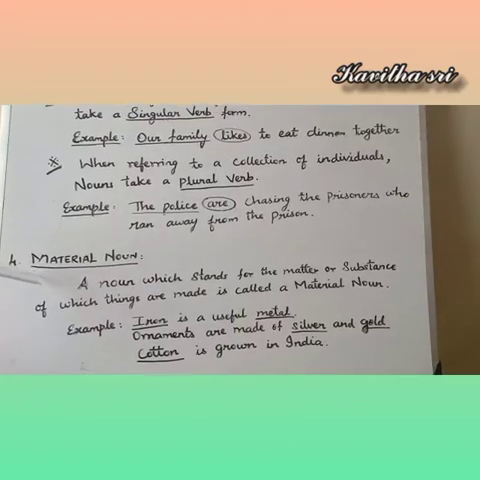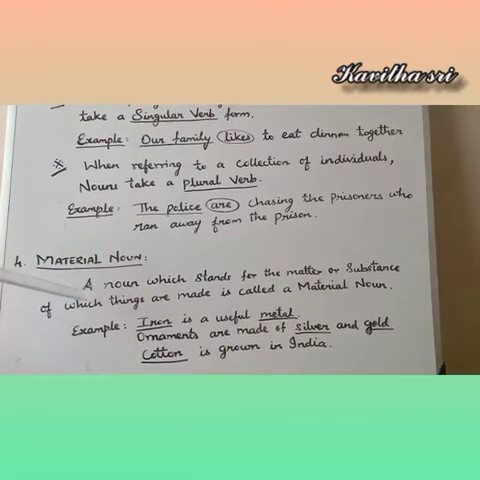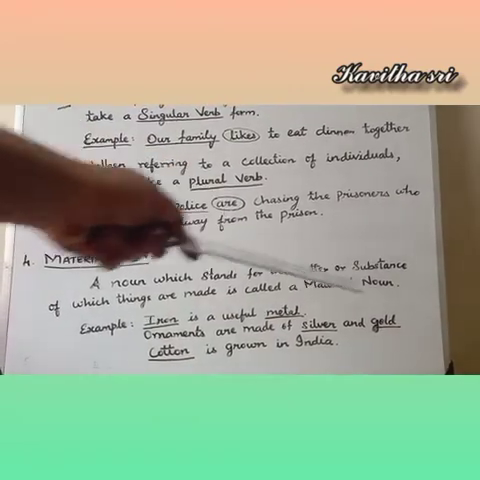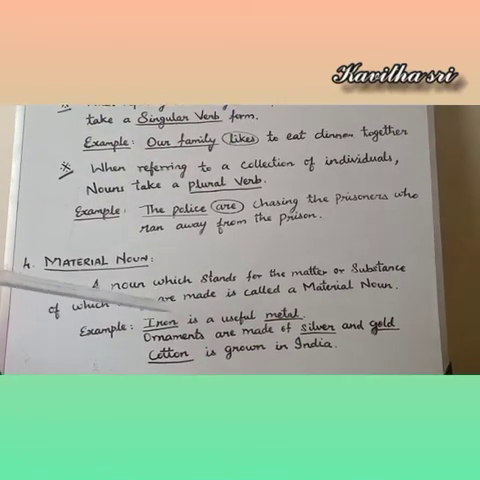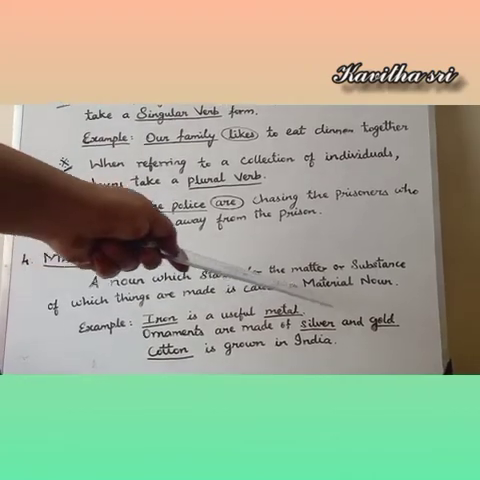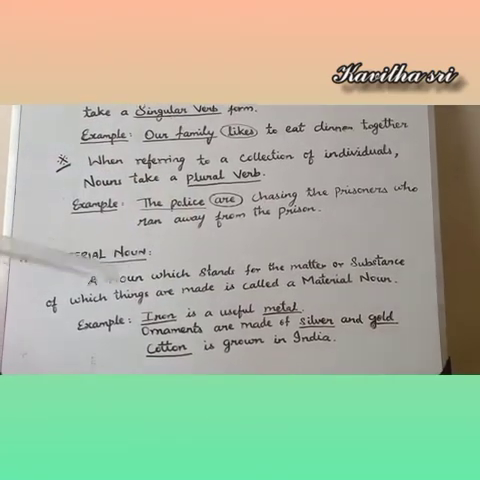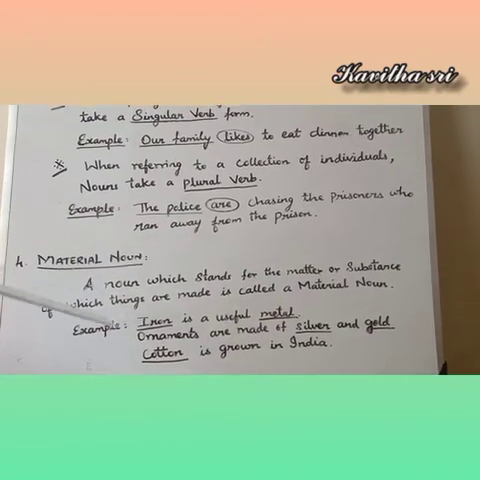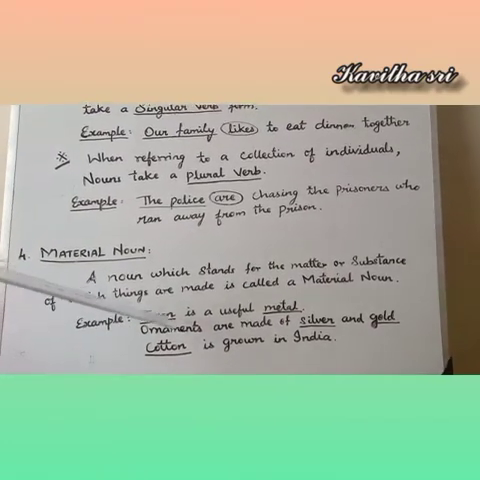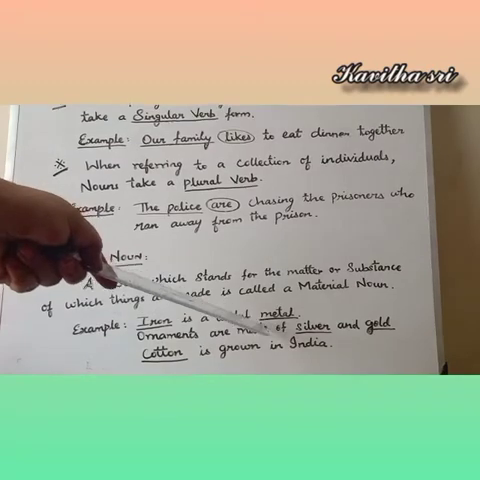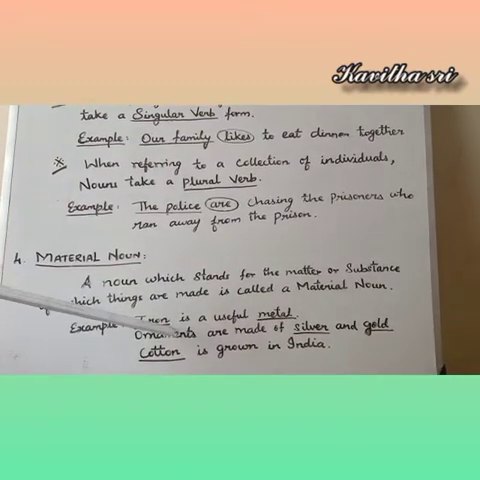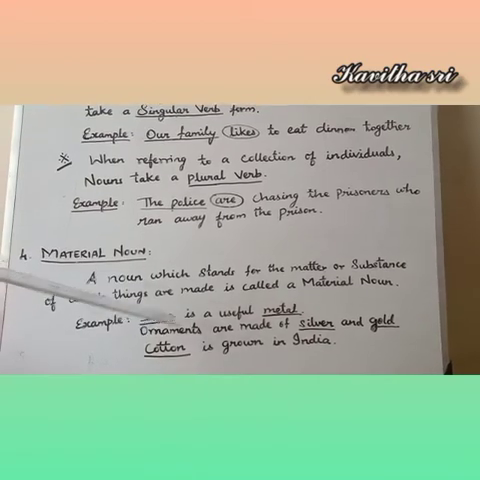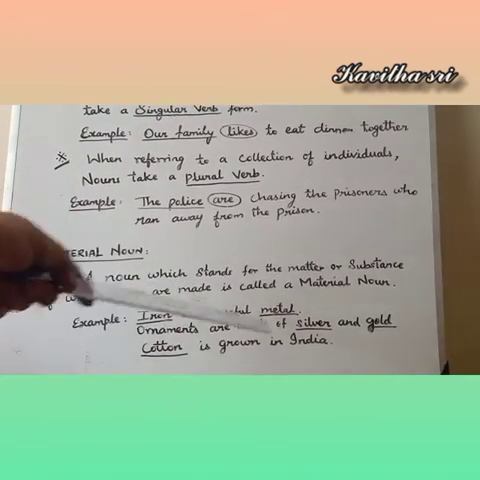Fourth one, material noun. A noun which stands for the matter or substance of which things are made is called a material noun. The things that we are able to make, that sort of nouns we call material nouns. Example, iron is a useful metal. So here, iron is a substance that we can make things from, isn't it? So iron and metal are material nouns.